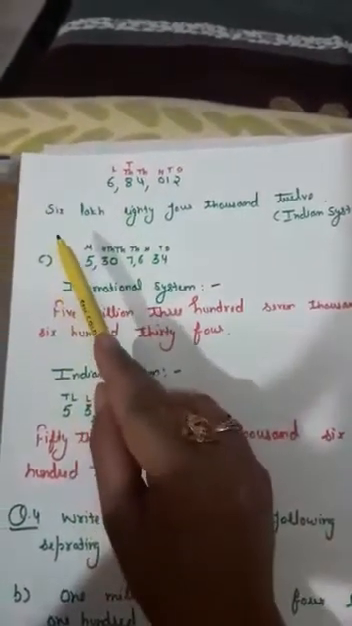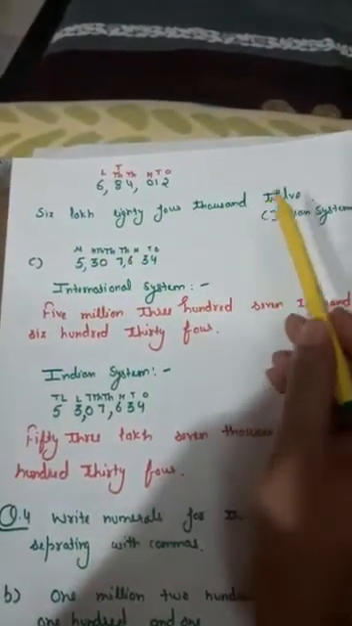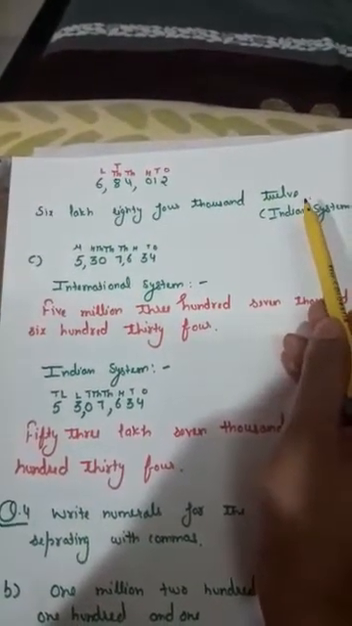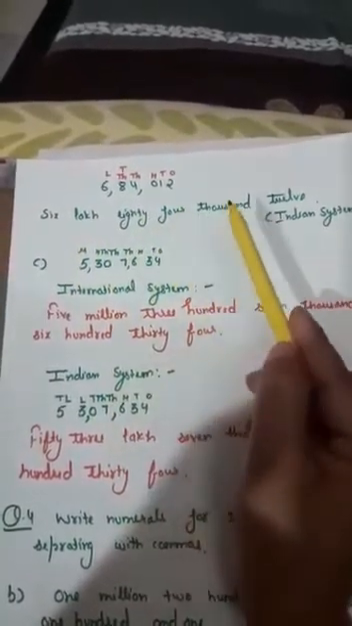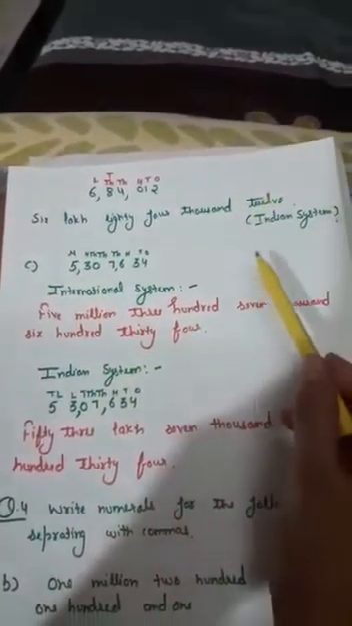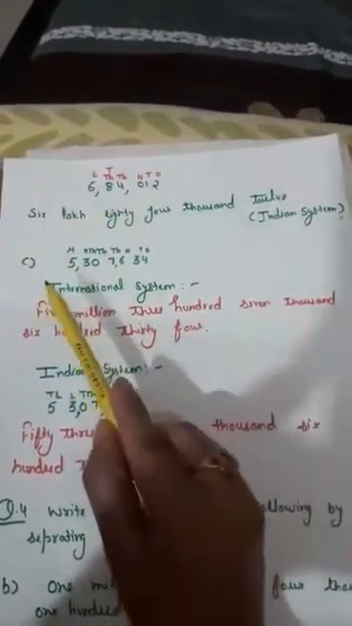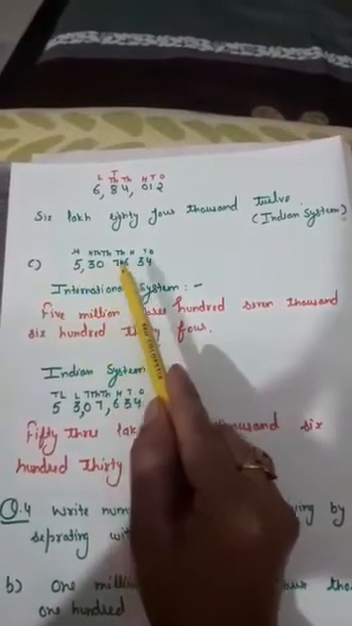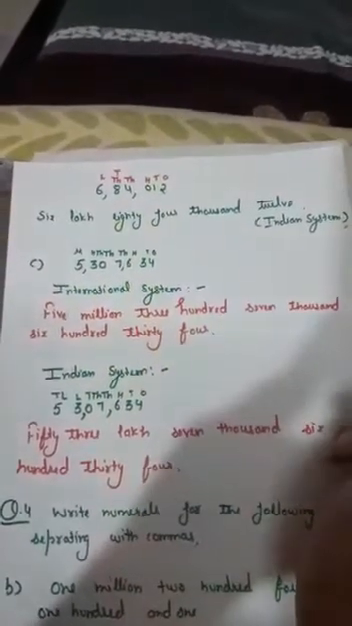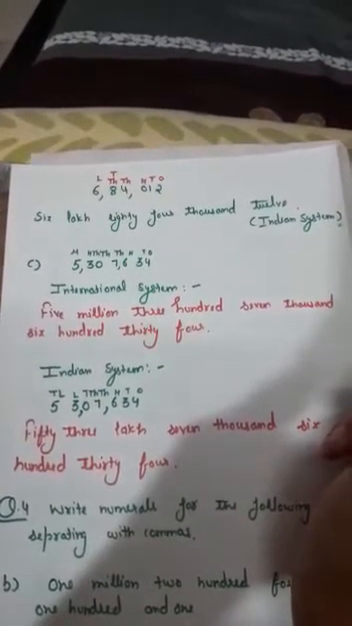So the number to be written here is 6,84,012. Clear? What is the number here? 6,84,012. Good. Now the C part of the same question: the number here is 530764, and you have to write the number in both the international system and the Indian system.